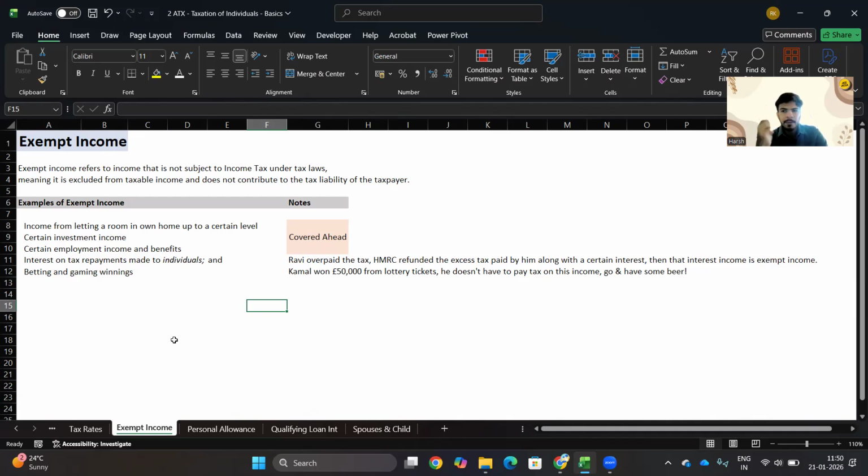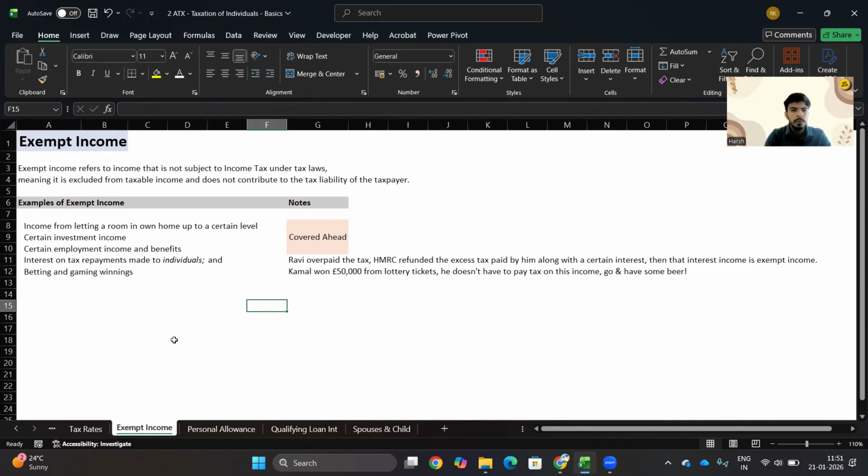Okay, next is betting and gaming winnings. So let's say Kamal won 50,000 pounds from a lottery ticket. Hooray! So he does not have to pay any tax on this income. This is totally exempt. So Kamal can have some party and have some beer. He can enjoy. He does not need to pay any tax on it.